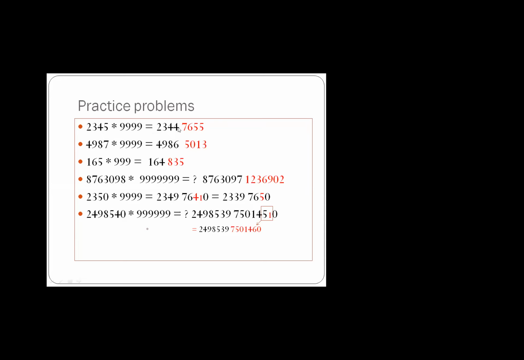Left hand side is obtained by subtracting 1. So 2 3 4 5 minus 1 will be 2 3 4 4, right? Is that clear? 2 3 4 5 minus 1 means 2 3 4 4. And apply Nikilam Sutra: 9 minus 2 is 7, 9 minus 3 is 6, 9 minus 4 is 5, 10 minus 5 is 5, right?